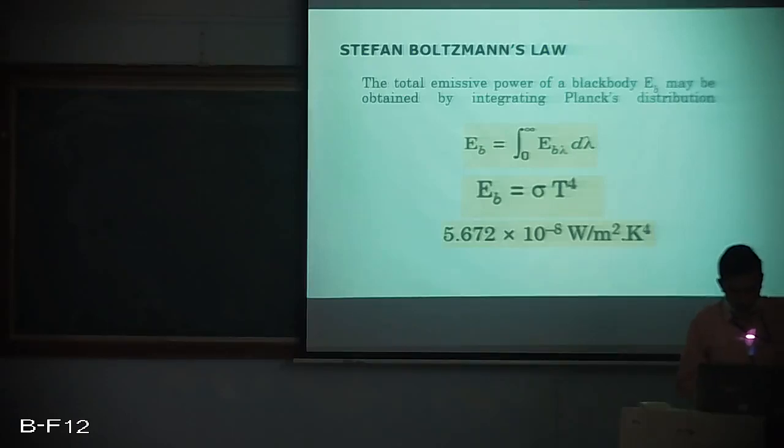If we take up Stefan-Boltzmann's law, we have studied Stefan-Boltzmann's law, and it's a law which governs radiation mode of heat transfer. That if we integrate the monochromatic or spectral emissive power of a black body, we get EB as sigma into T to the power 4, wherein sigma is Stefan's constant, well defined as 5.672 into 10 raised to minus 8 watt per meter square Kelvin to the power 4.